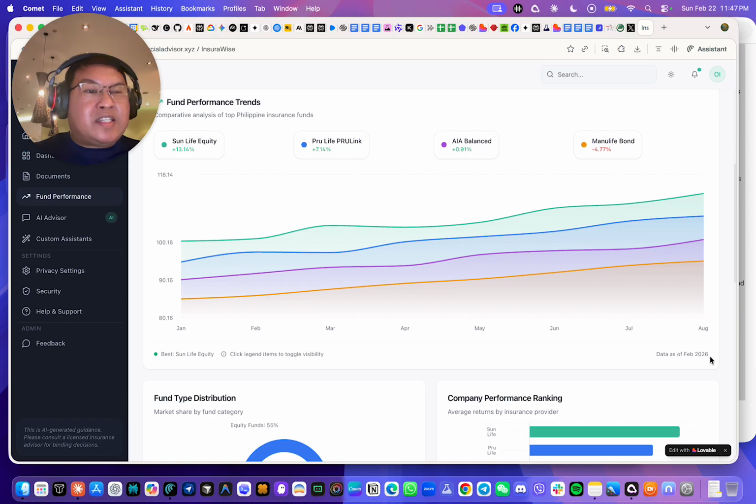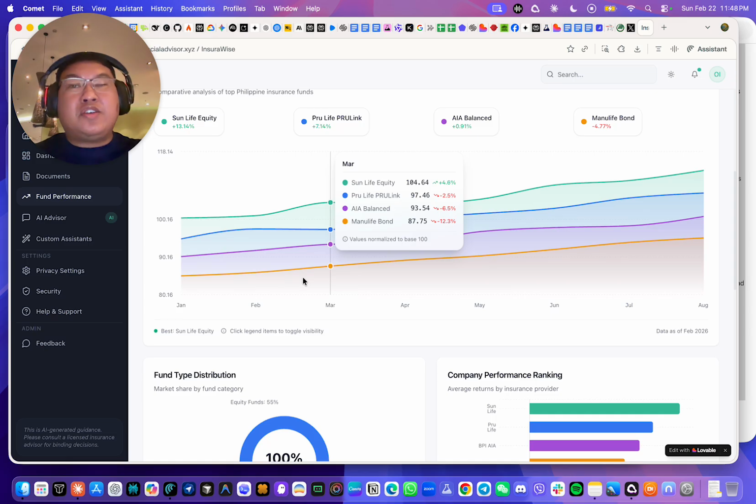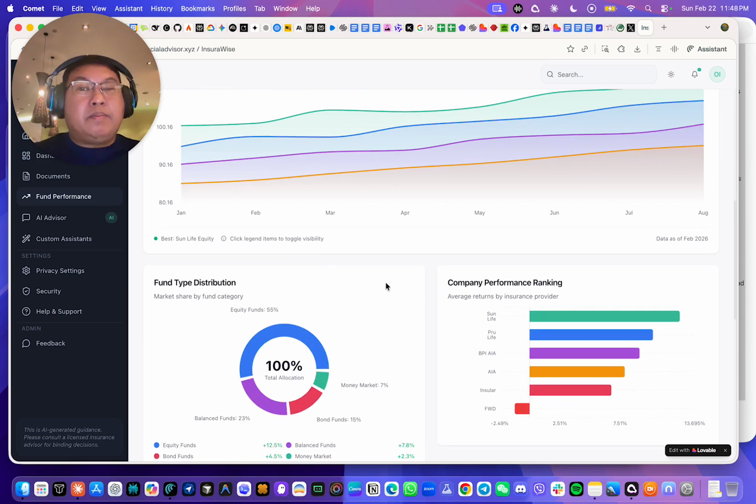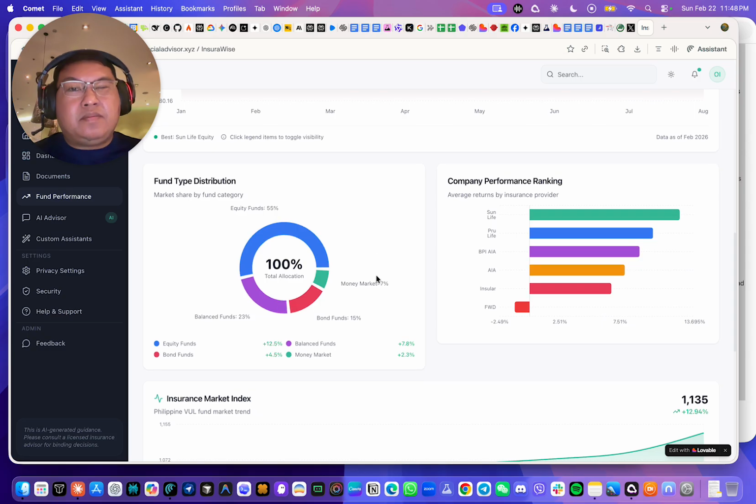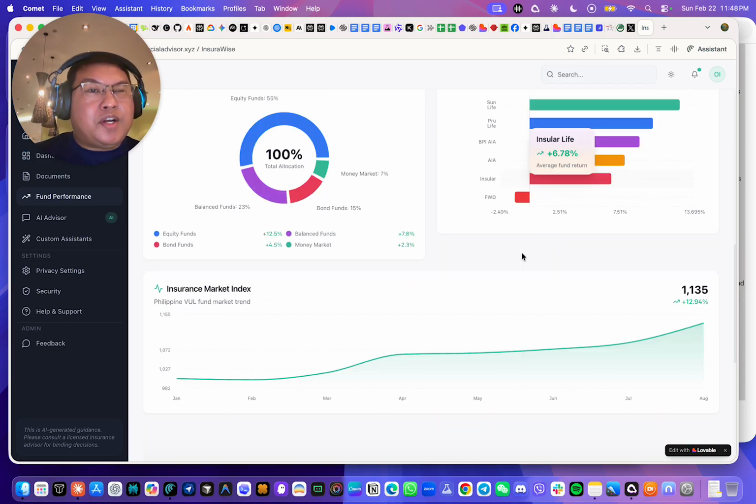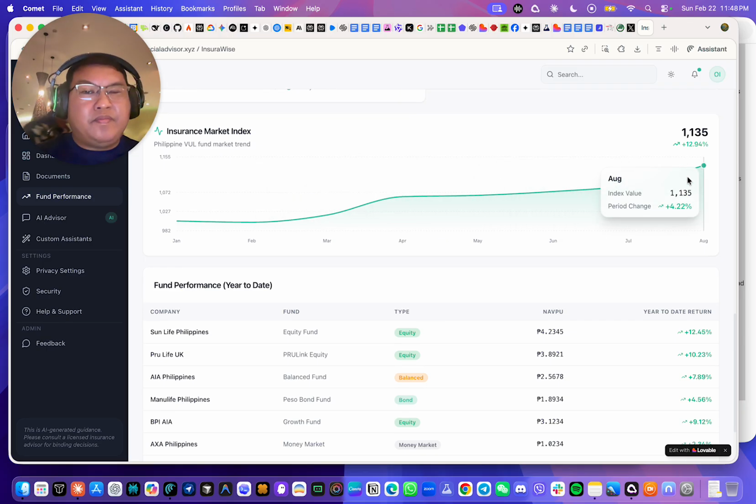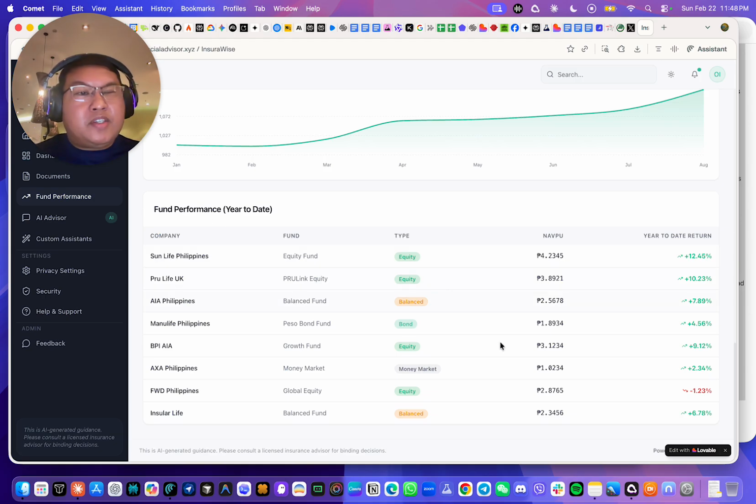At the moment, the data is as of February 2026, and the data that was given to us was August of 2026. So most likely there's going to be an update in the next couple of months, because this is just for demo purposes. And then you can see the fund type distributions like the equity funds, balance funds, bond funds, money market funds, and then you can also see the company performance ranking and its performance as well, like the average returns by insurance providers. You can also see the insurance market index here, the performance from January to August of 2025. And then you can also see fund performance year to date.